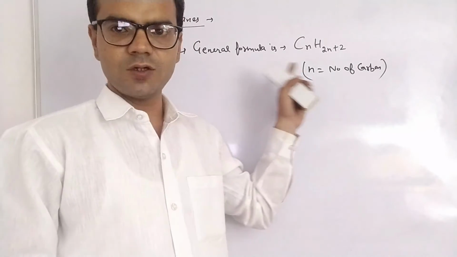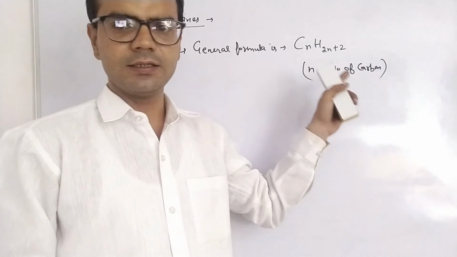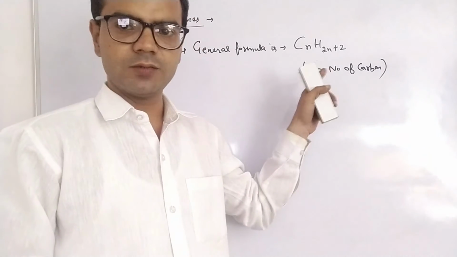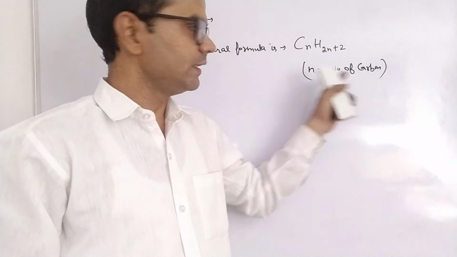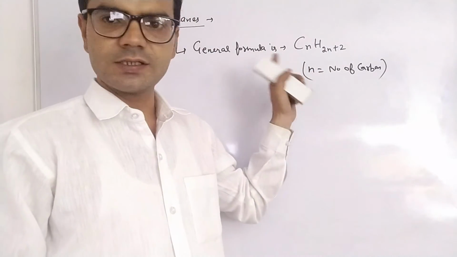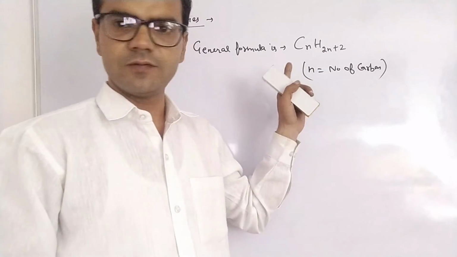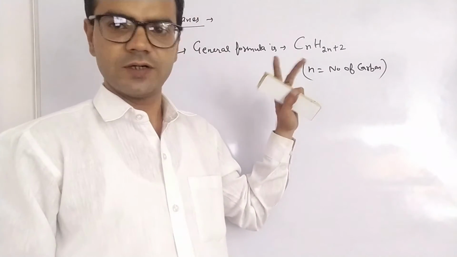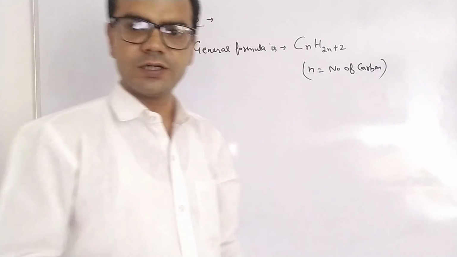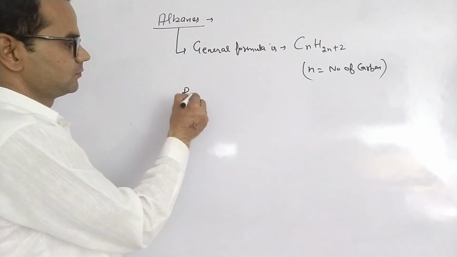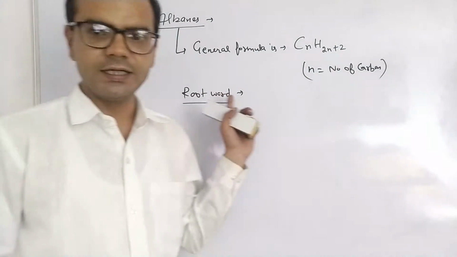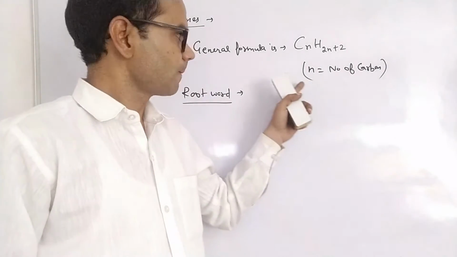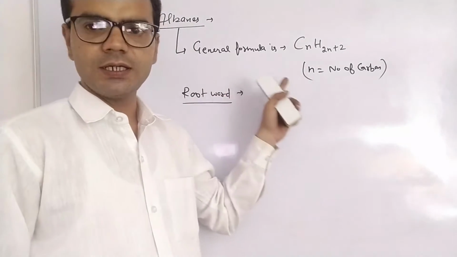And there is IUPAC nomenclature of alkane, alkene and alkyne and all the organic compounds. So first thing is what word is given to C1, C2, C3. If there is one carbon, what word do we use? If there are two carbons, what word do we use? That is called the root word. The root word indicates the number of carbon atoms in any organic compound.